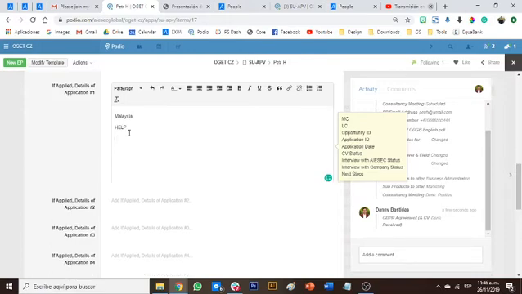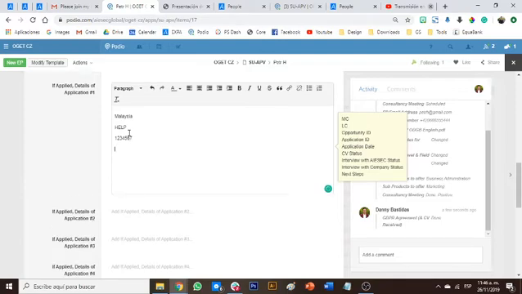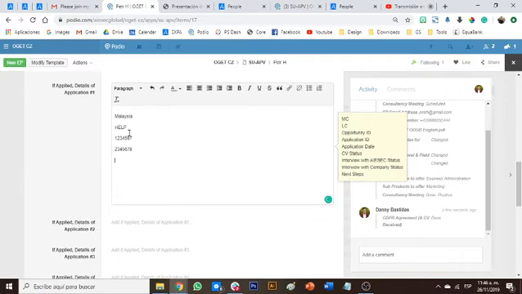The opportunity ID is 1, 2, 3, 4, 5, 6, 7. The application ID is 2, 3, 4, 5, 6, 7, 8, 7 numbers. The application date was November, let's say it was tomorrow, 27th.